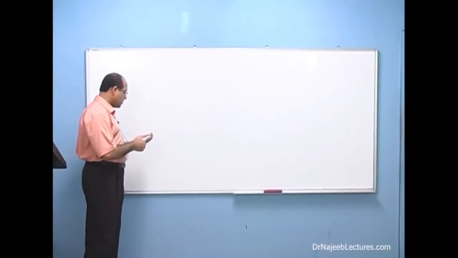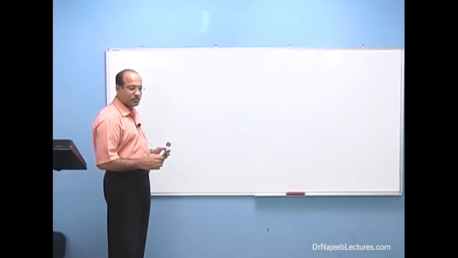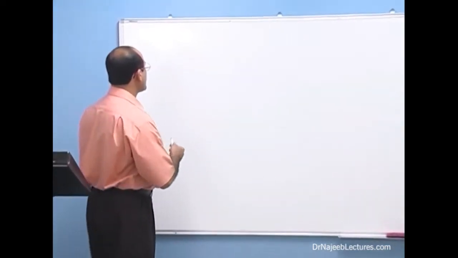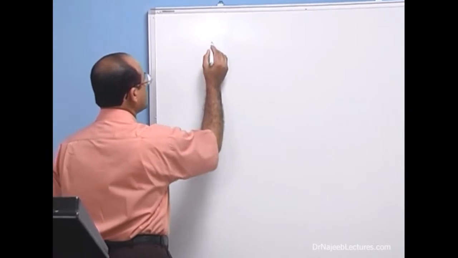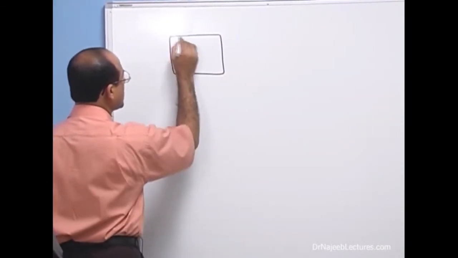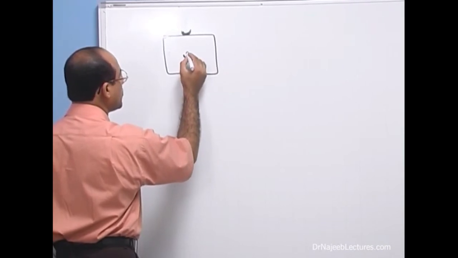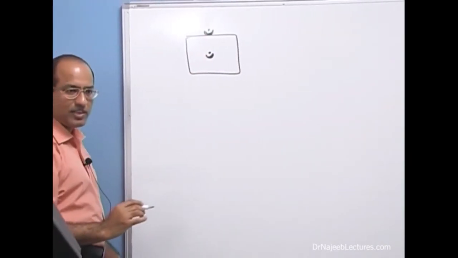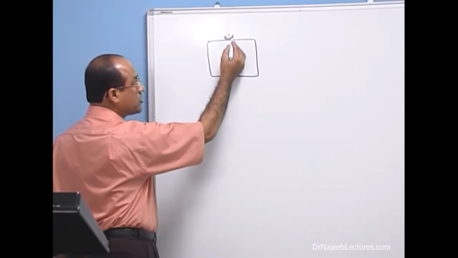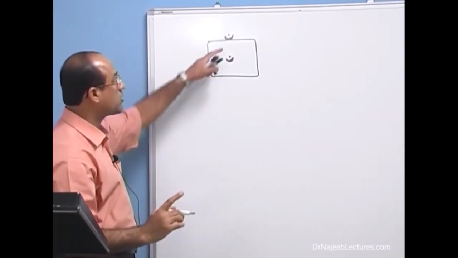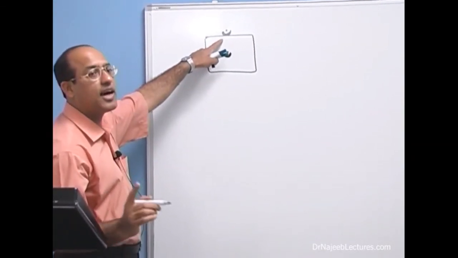Now we will go into detail of receptors. We have already discussed that there must be two types of receptors. Number one, the receptors which are expressed on the surface of the cell, and receptors which are expressed within the cell. Is that right? There are receptors which are expressed on the surface of cell. They are for those molecules which are highly polar and large molecular weight.